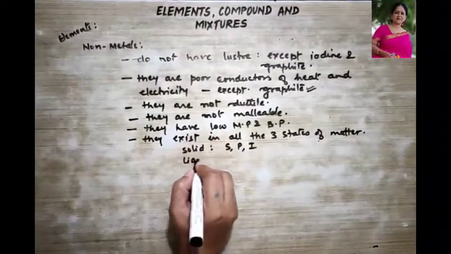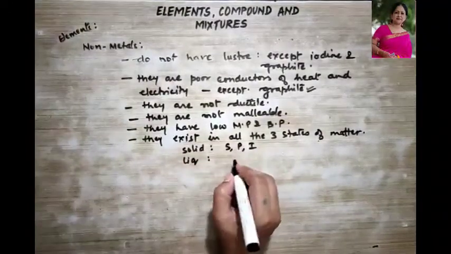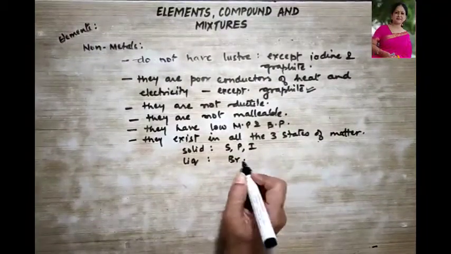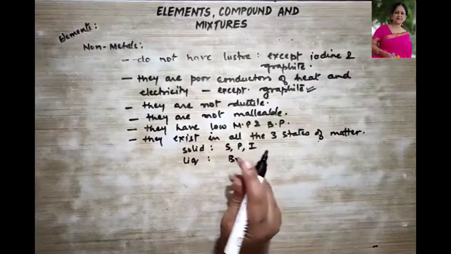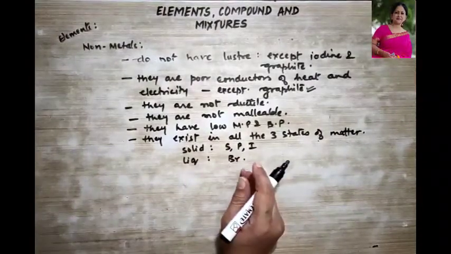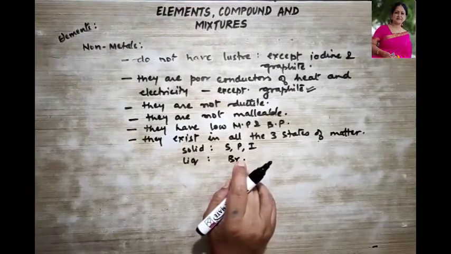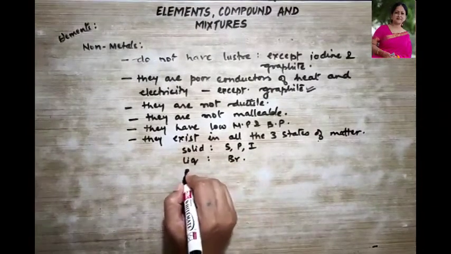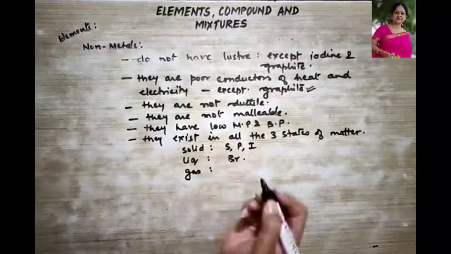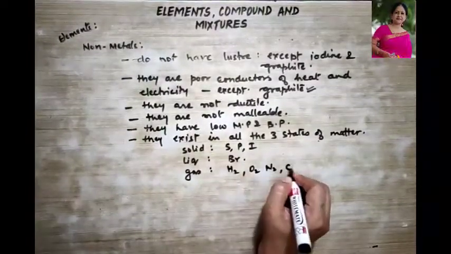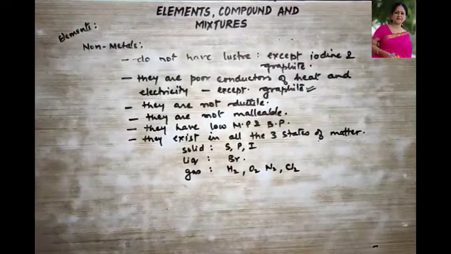Then the only liquid example is your bromine. Bromine is not a gas, it appears in the liquid state. When heated at high temperature, it turns into gaseous form, but it is liquid at room temperature. And then we talk about gases. Gases, you know, hydrogen, oxygen, nitrogen, chlorine, all these are gases.